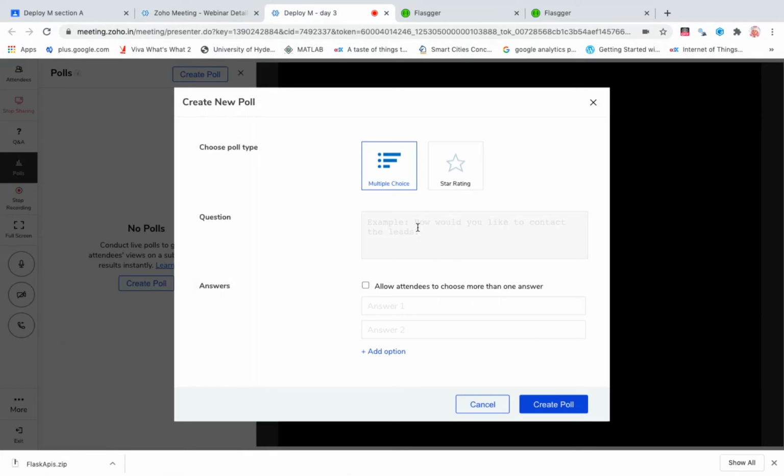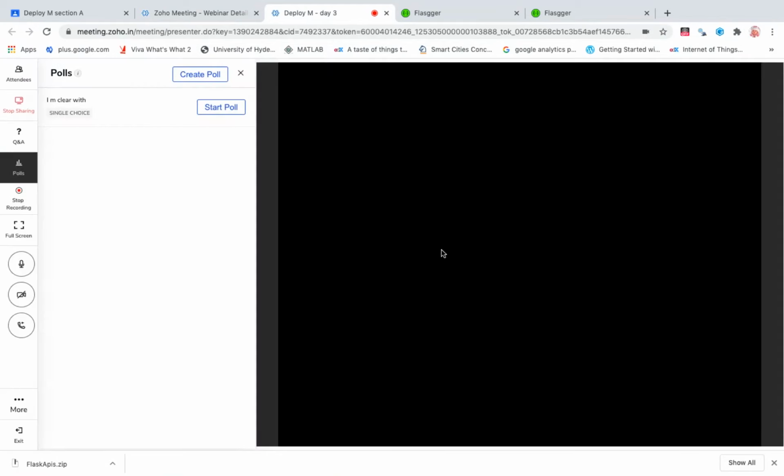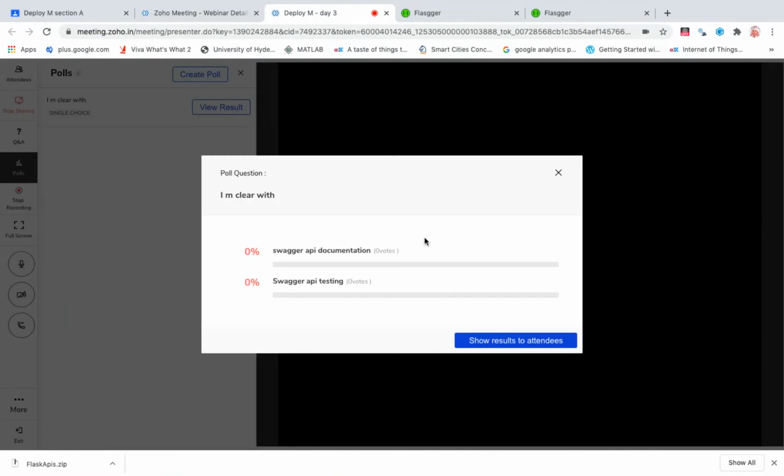Okay, I'll create a poll rather. I'm clear with Swagger API documentation, Swagger API testing. Just attend the poll, then I'll get to know how many of you understood that.